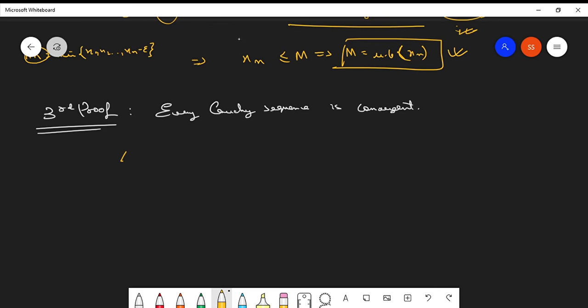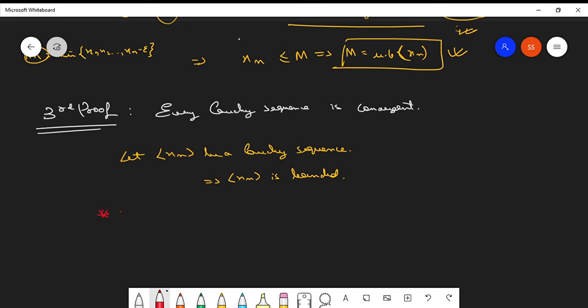So let xn be a Cauchy sequence. If xn is a Cauchy sequence, then that means xn is bounded. Now there's a very important property of bounded sequences, if you remember: every bounded sequence has a convergent subsequence, right? This might be new to you, but it is a very fine statement.